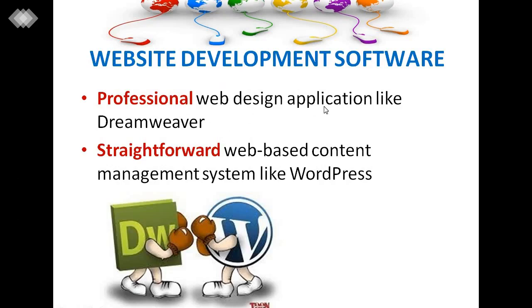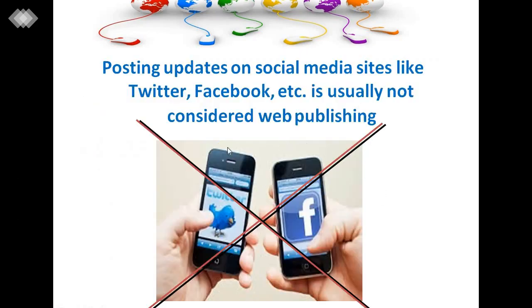We also learned that posting and updating with Facebook and Twitter is not considered to be web publishing.